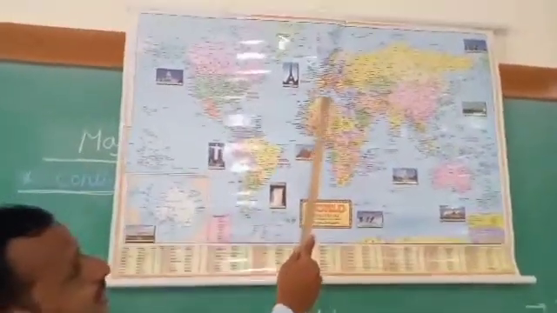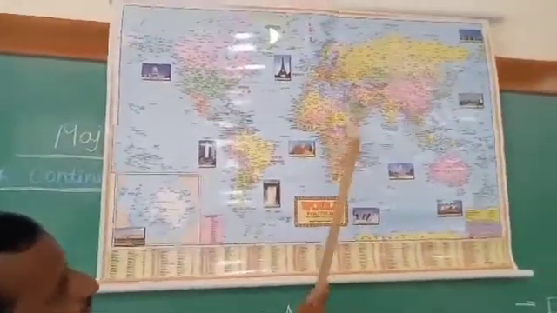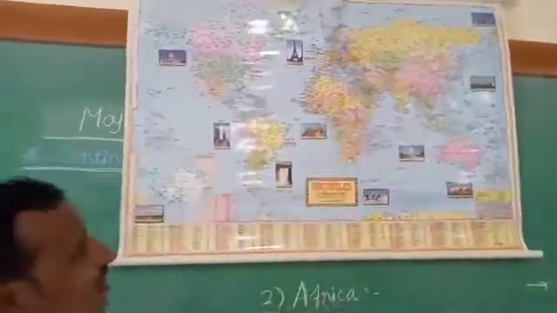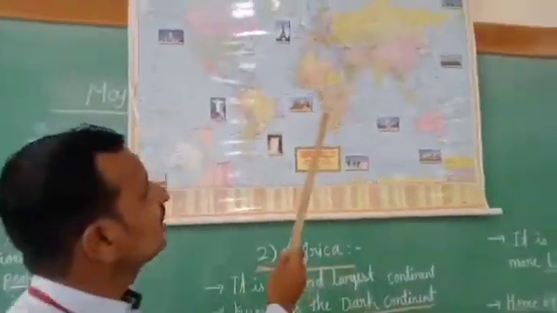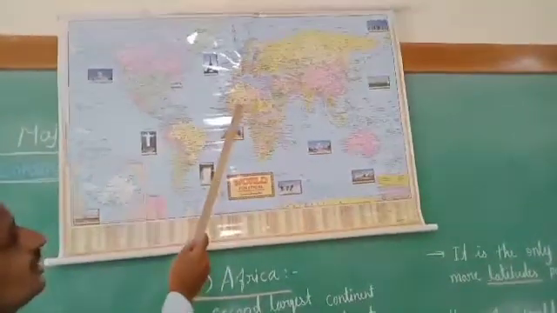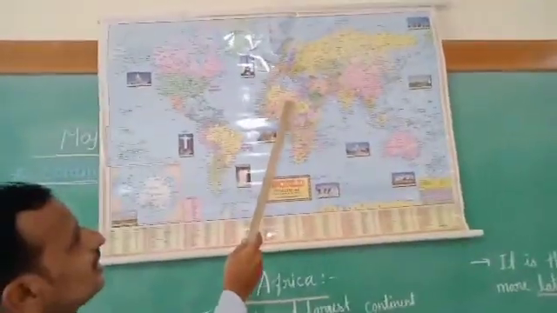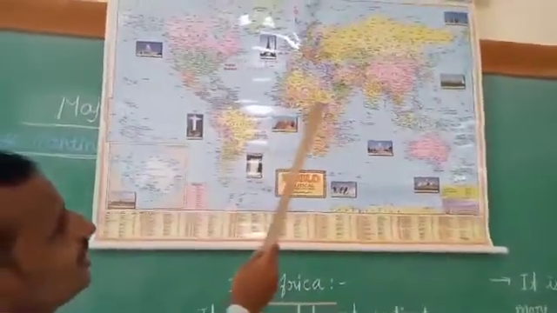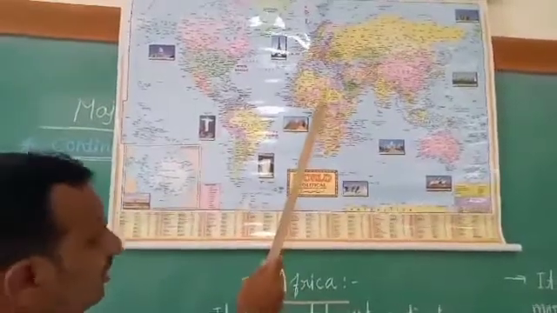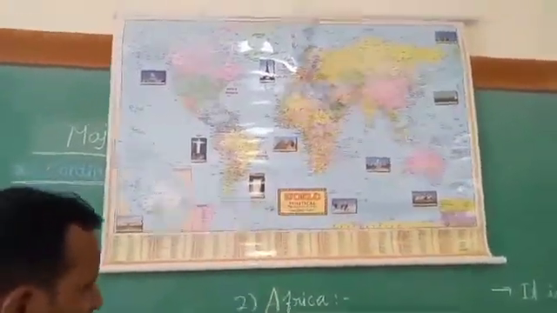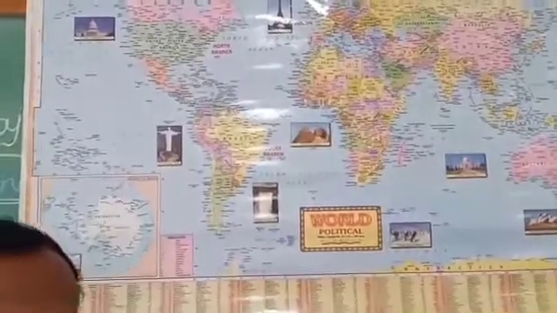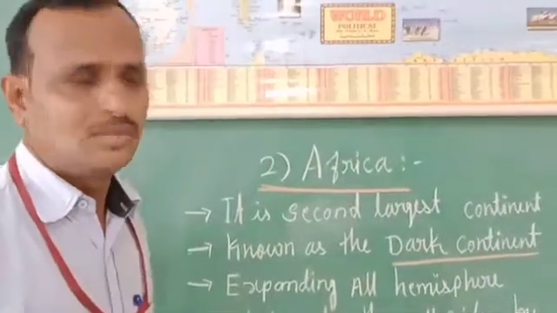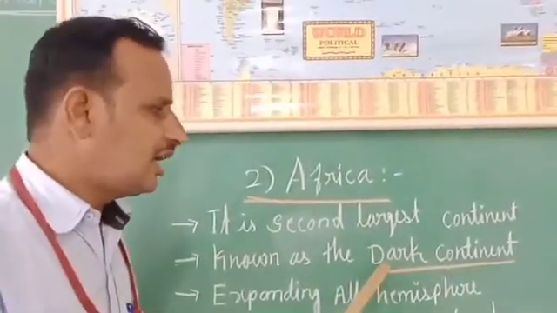Children, look at the map. This part is the Africa continent. And in this continent, there are many countries. The main countries of this continent, look at here, children: Algeria, Libya, Egypt, Sudan, Chad, Niger, Mali. Like this, many countries come in this continent, and this continent is known as the dark continent. Remember children, this continent is called the dark continent.